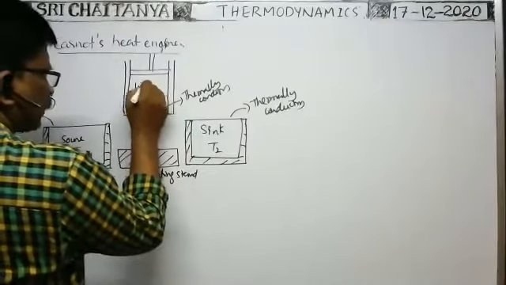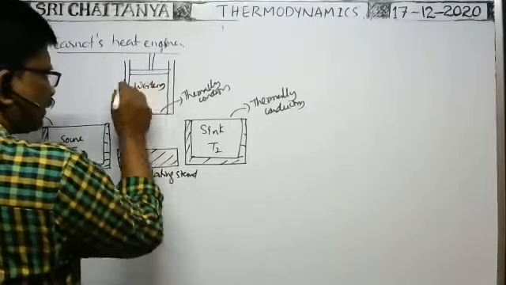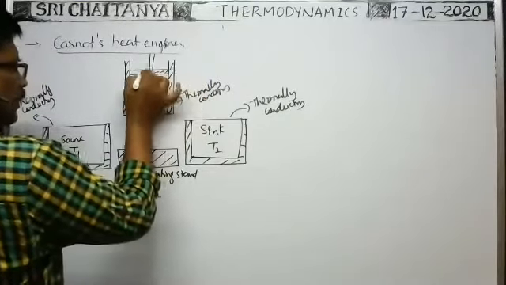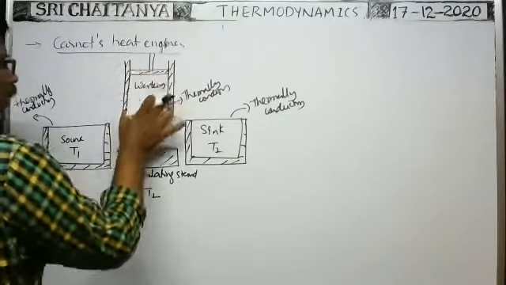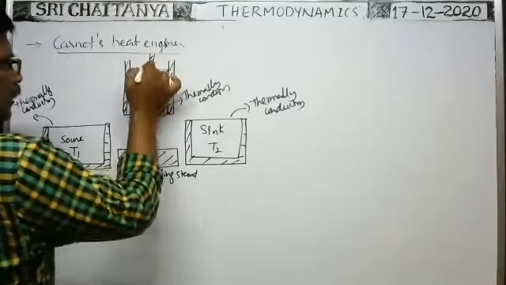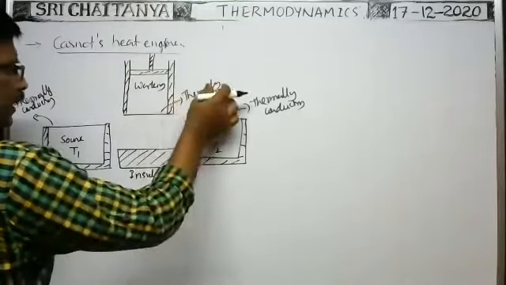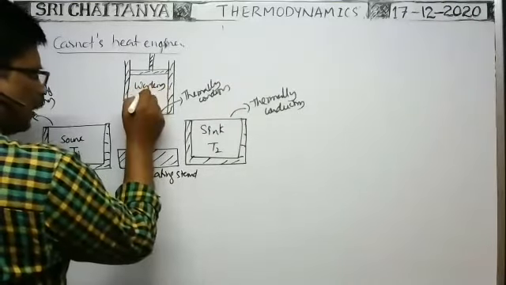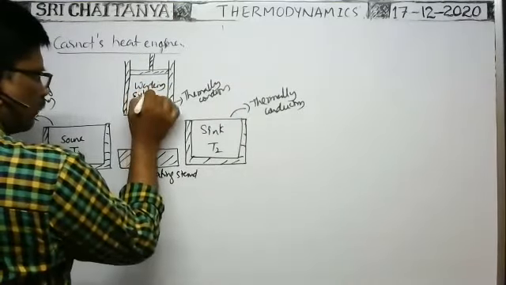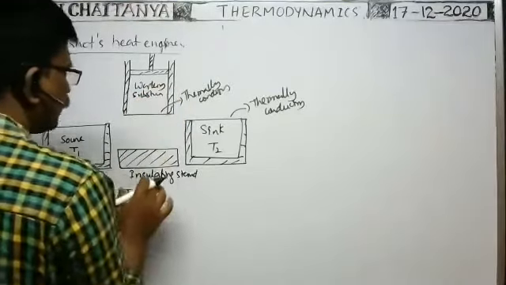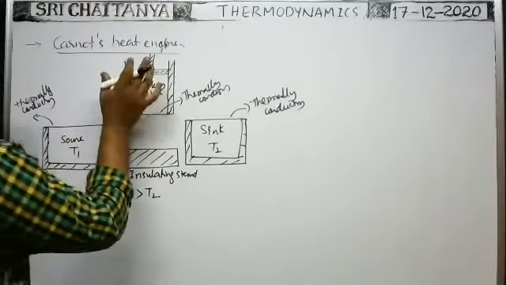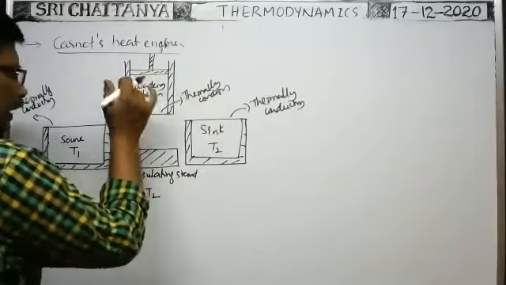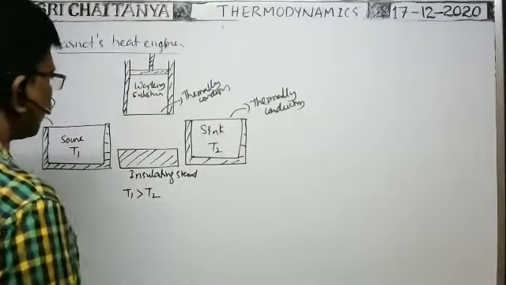Here, the working substance is taken in an insulating cylinder. This insulating cylinder has insulating walls and an insulating piston, but the bottom is made of thermally conducting material. Some working substance, like steam or gas, is enclosed. The working substance is taken in the insulating cylindrical vessel, whose bottom is thermally conducting and whose walls are thermally non-conducting, that means adiabatic walls.